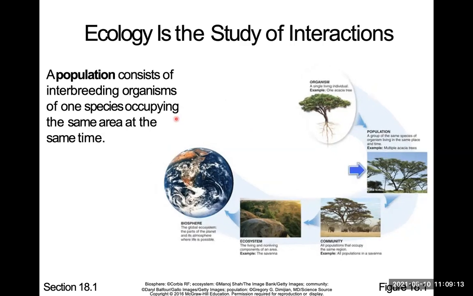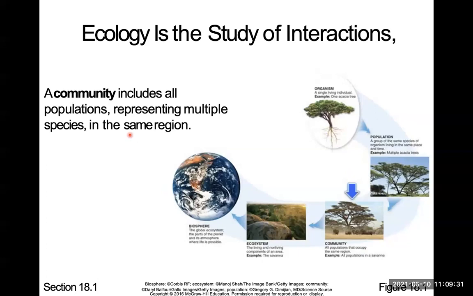So going back, I defined the population here. A population consists of interbreeding organisms of one species occupying the same area. This is very important, same area at the same time, because if they're in different areas, they can't really interbreed, so they would be considered different populations. Then the definition of community includes all populations. They represent multiple different species. So species of the elephant, species of the trees, maybe another species of bacteria there in the same region.